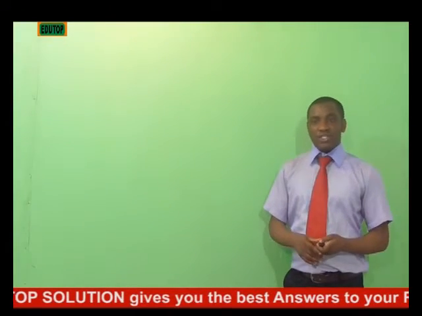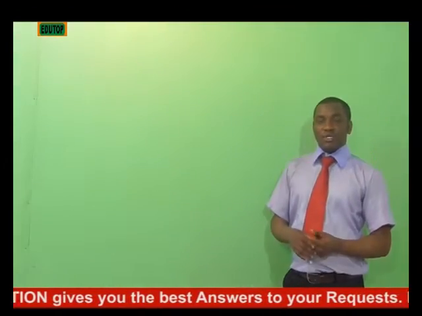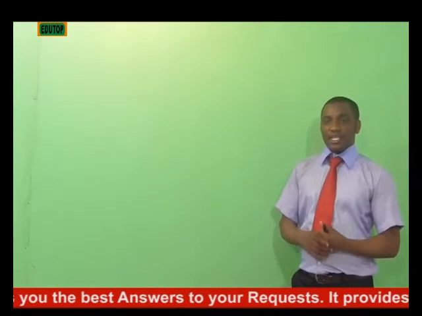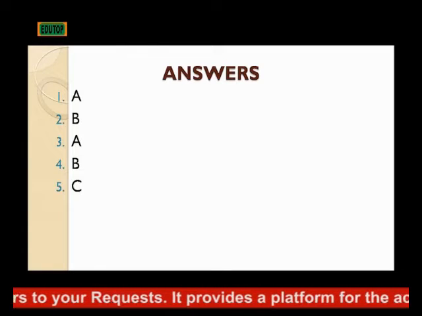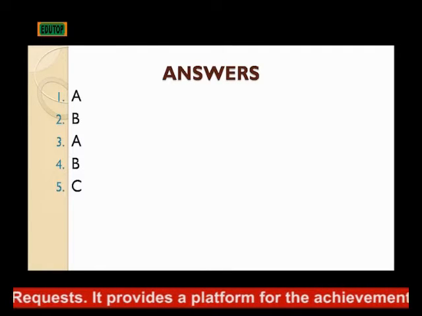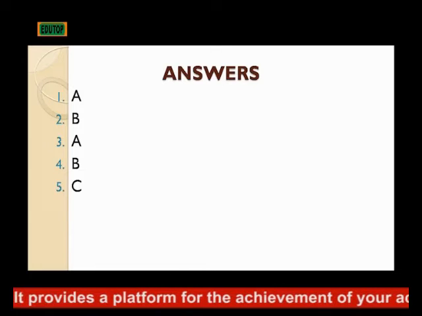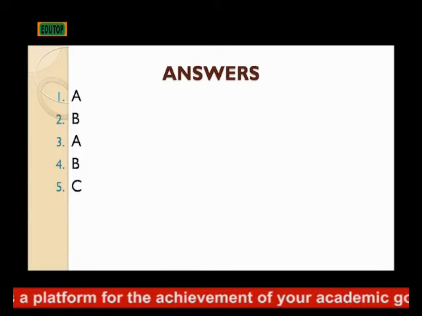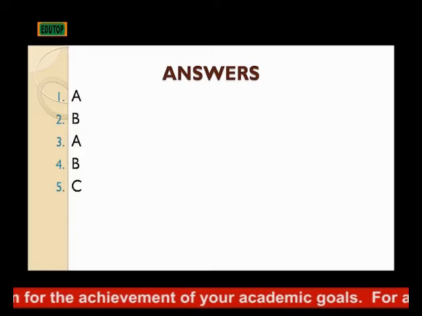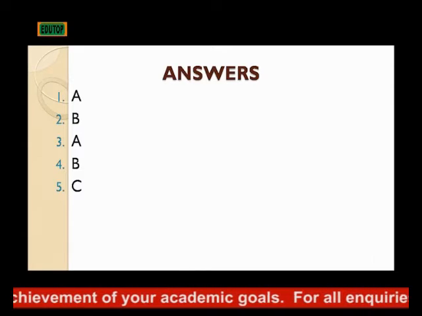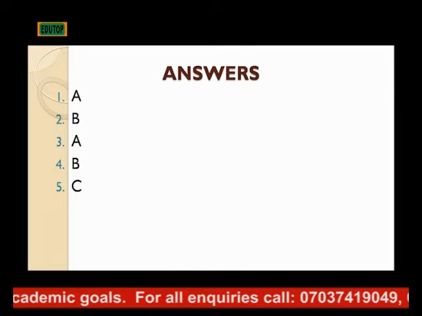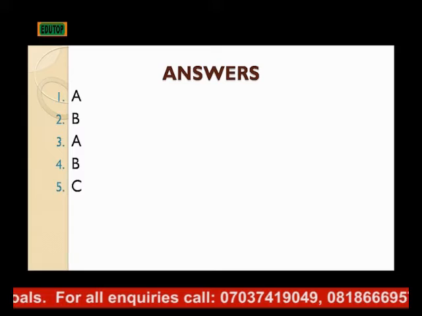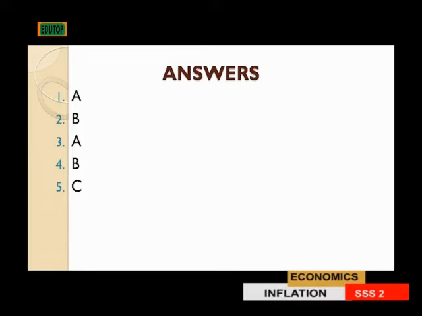Let's take them one after the other and try to answer them. The question 1 that says which of the following can start an inflation is A, an increase in aggregate demand. That is the correct answer. An increase in aggregate demand is a big cause of inflation, and the inflation that such can likely cause is what we call demand pull inflation. Number 2 that says demand pull inflation is an inflation that results from dash, that results from an increase in aggregate demand, just related to the first question.